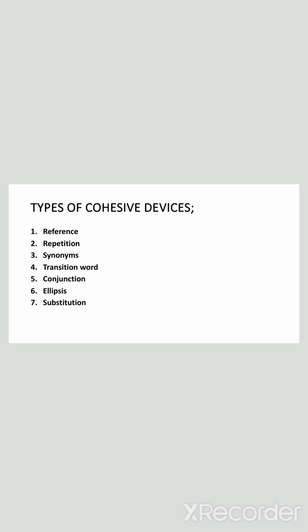Now we discuss the types of cohesive devices. The first one is reference. Reference refers to using pronouns and other words to refer to previously mentioned ideas or entities. For example, John went to the store. He bought milk. The pronoun he refers back to John.